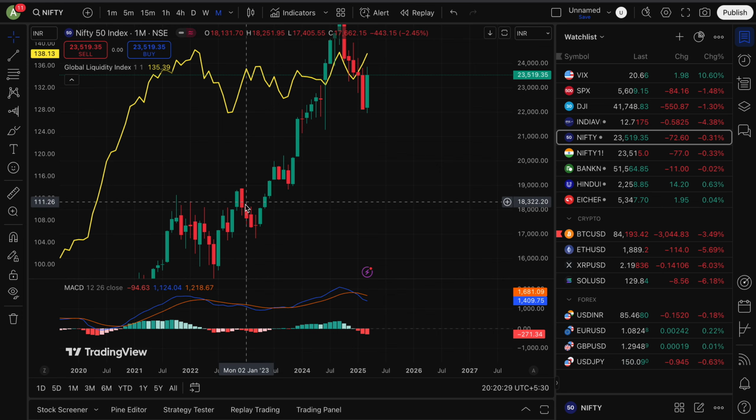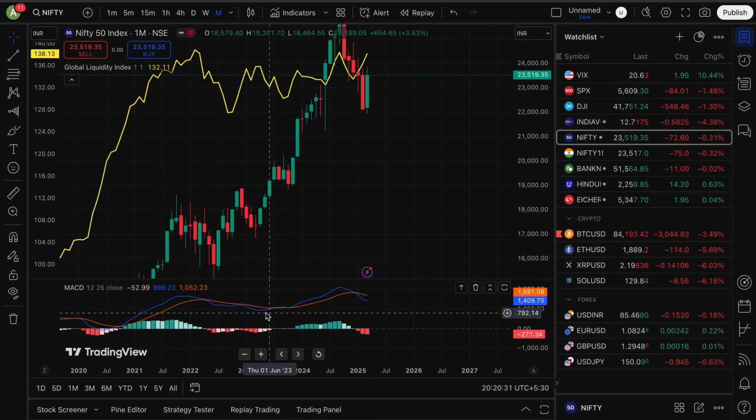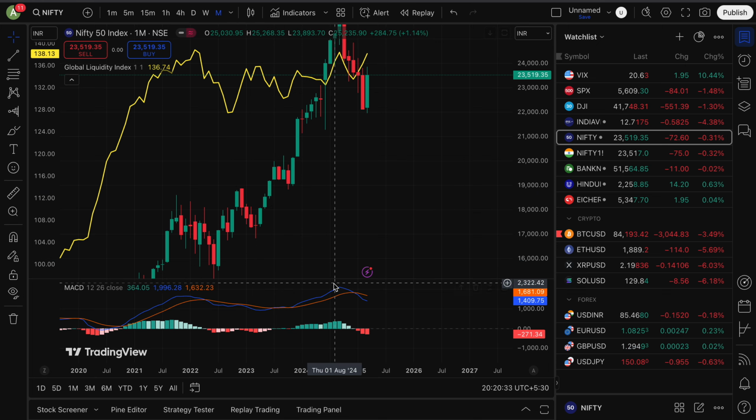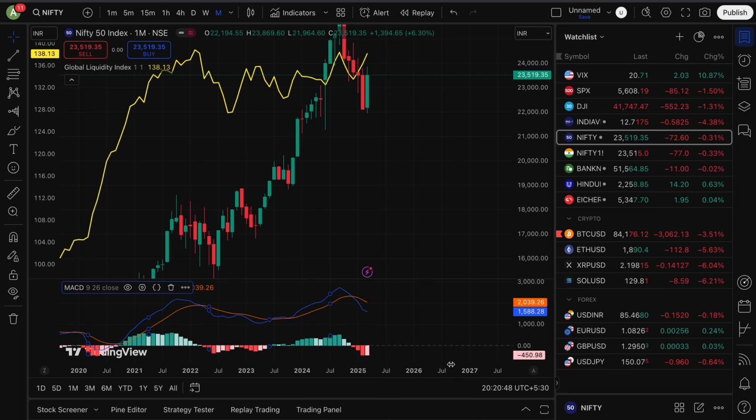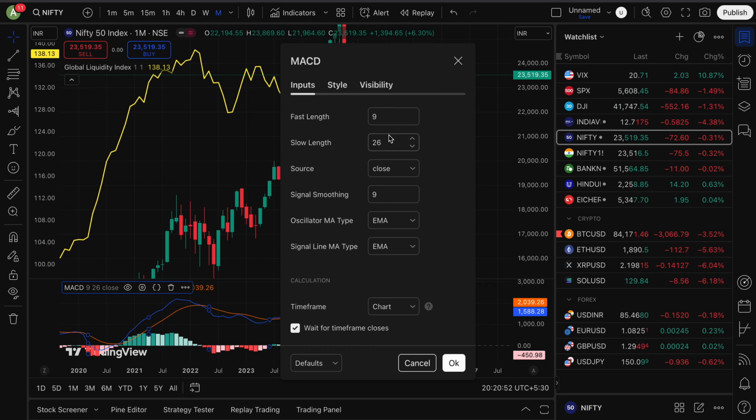But afterwards, the market actually started moving upward, and despite the MACD being lower, the market was moving upwards, and now again the market is going up. So here we can see that there is some requirement of adjusting the MACD. Probably the fast length can be a little bit shorter, maybe 9, and the slow length something like 21. So 9 and 21, and we do it.